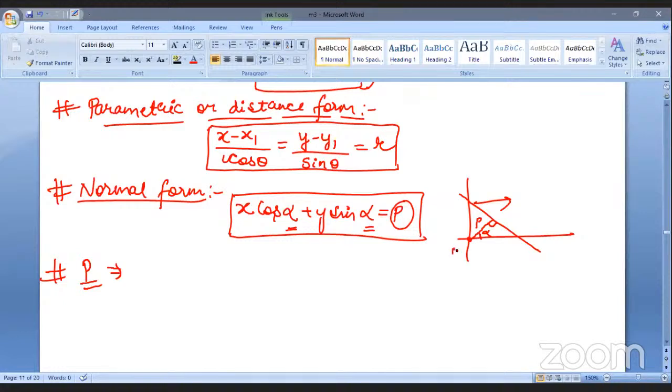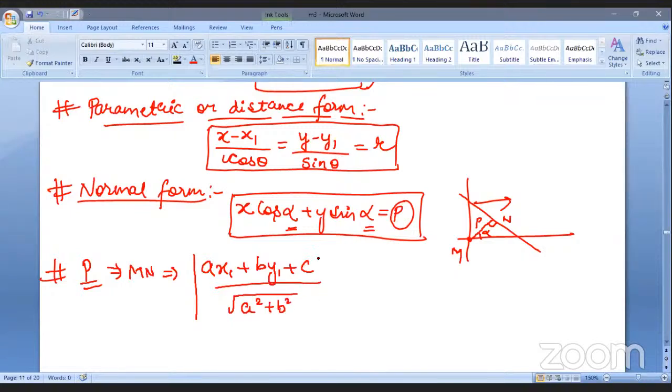For example, if this point is m and this point is n, what will be the value of mn? I'll just write it, you all can see. Mod of ax1 plus by1 plus c divided by under root of a square plus b square. This is the perpendicular distance from the origin to the line which is drawn. So ax1 plus by1 plus c divided by under root of a square plus b square.